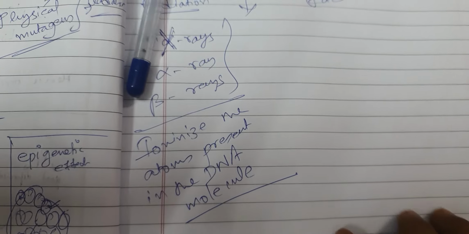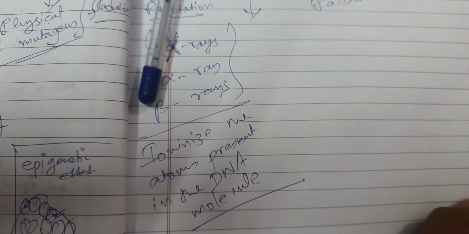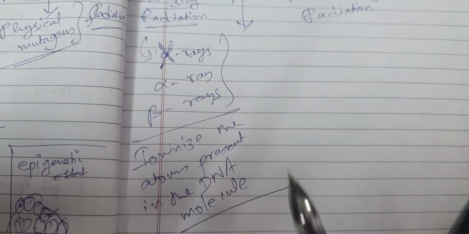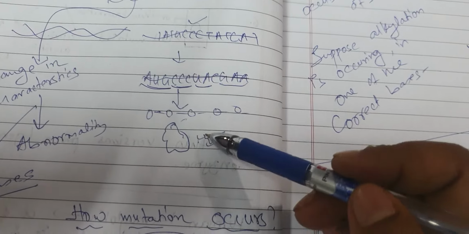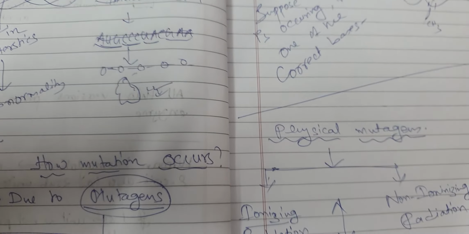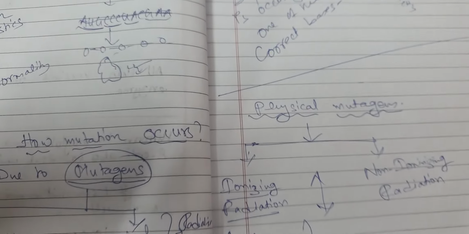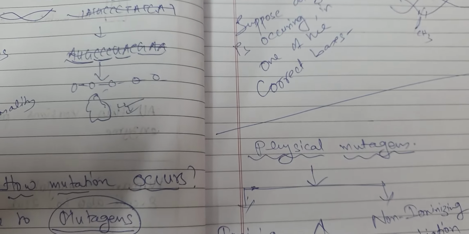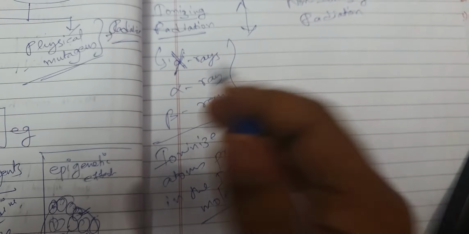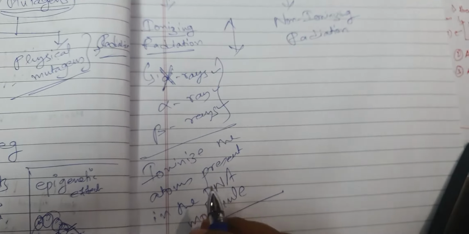So if there is ionization of that, I hope that you understand that that will not be fruitful, and it will create a different kind of structure, and hence there will be problem in doing translation or transcription, and hence a protein which is not necessary or abnormal protein structure may be produced. So I hope that you have understood what is ionizing radiation and how it can create this, and these are the examples of ionizing radiation.